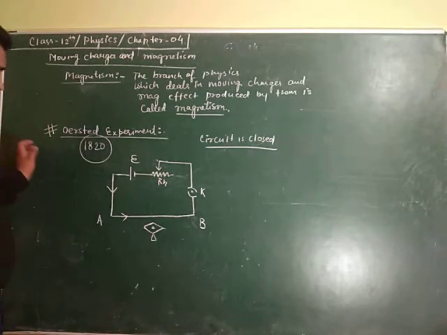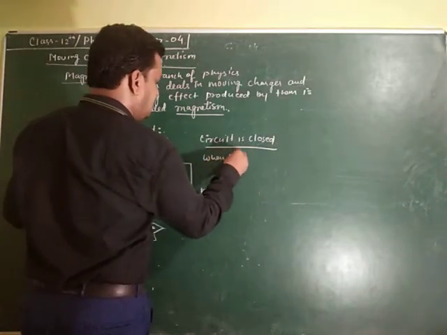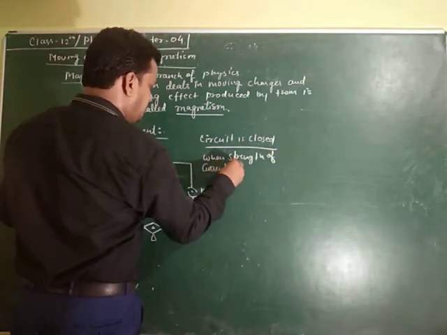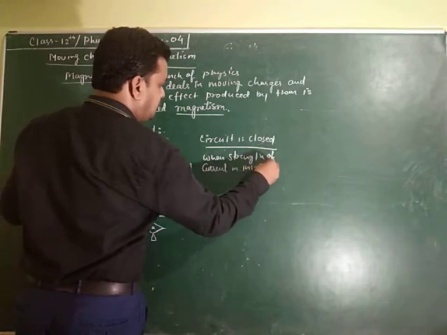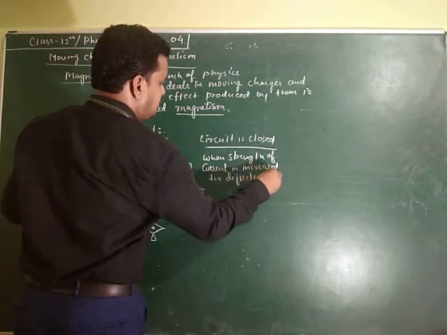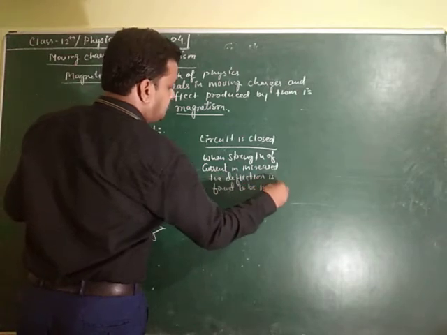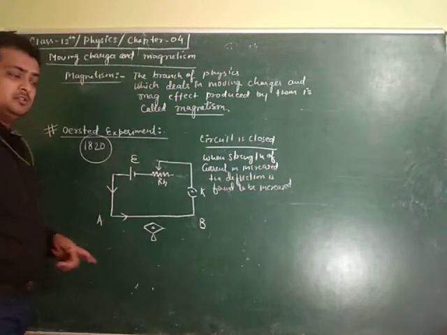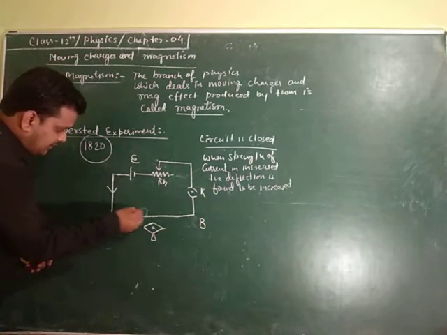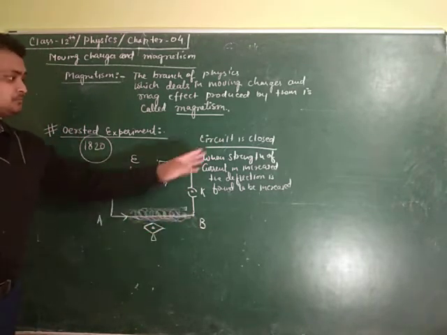This is your current, and when the strength of current is increased, the deflection is found to be increased. What does it mean? It means that the magnetism developed around this conductor is just because of the current.